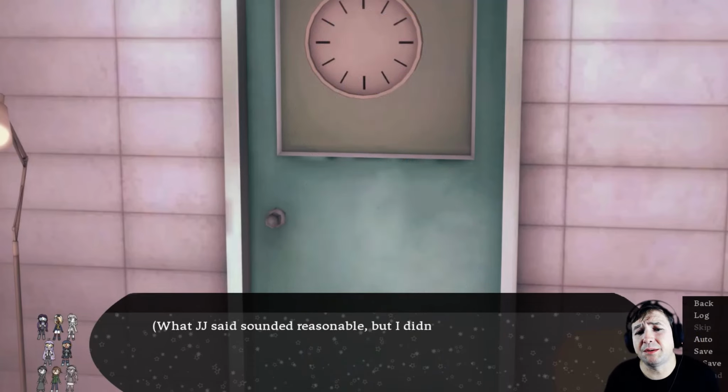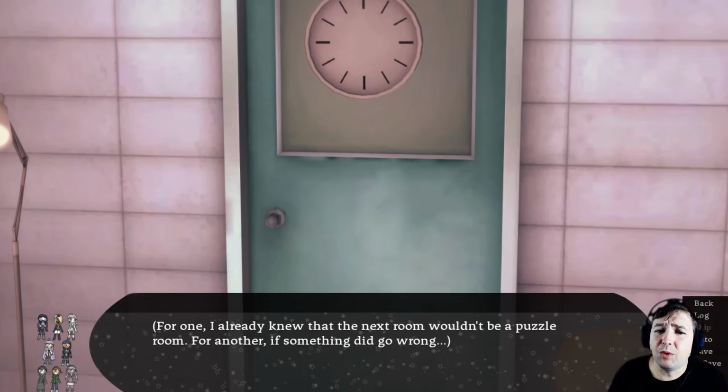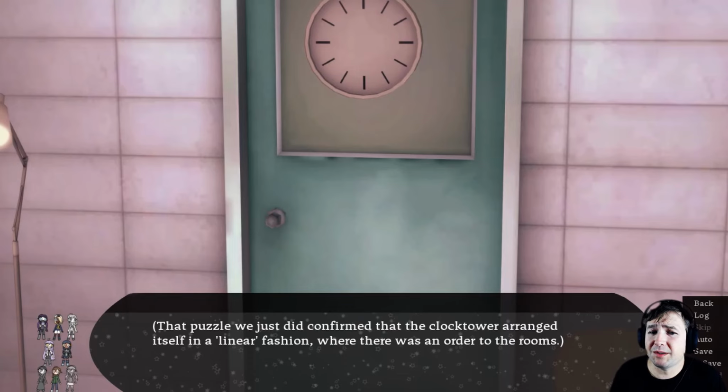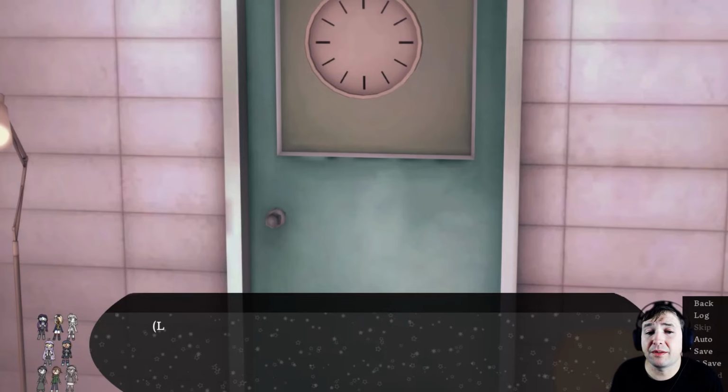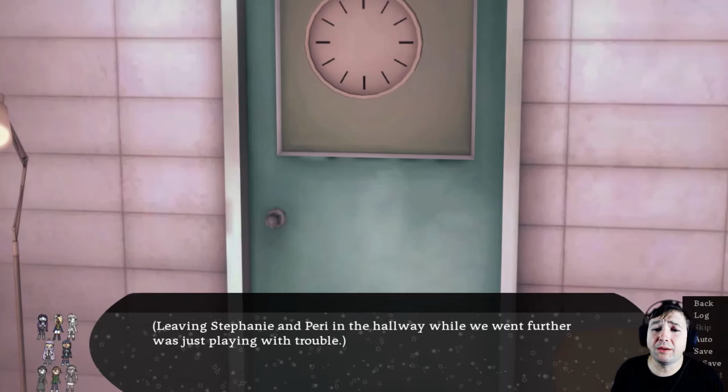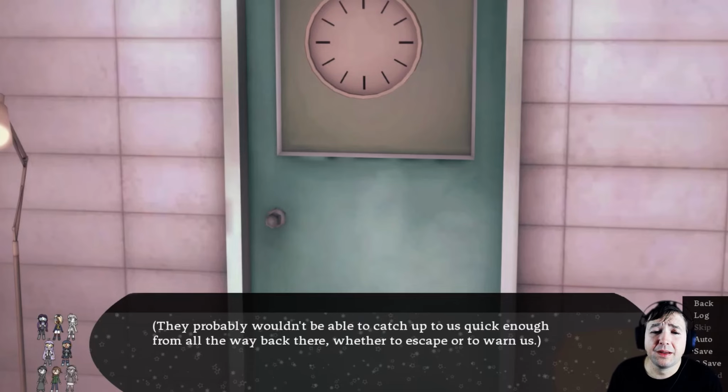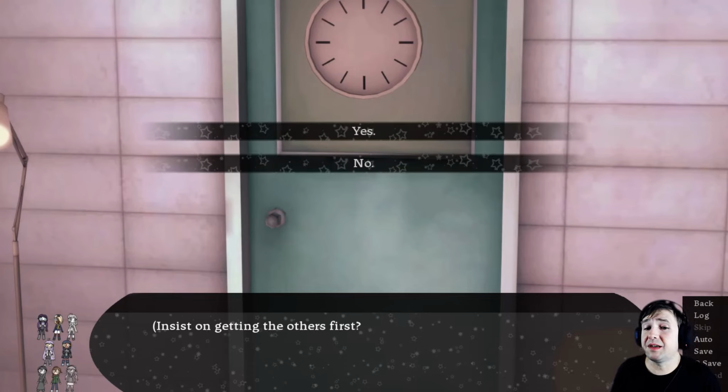What JJ said sounded reasonable, but I didn't exactly agree. For one, I already knew that the next room wouldn't be a puzzle room. For another, if something did go wrong, that puzzle we just did confirmed that the clock tower arranged itself in a linear fashion, where there was an order to the rooms. In such anomalies, any kind of creeping destruction always followed a similar linear path. Leaving Stephanie and Perry in the hallway while we went further was just playing with trouble. They probably wouldn't be able to catch up with us quick enough from all the way back here, whether to escape or to warn us. Insist on getting the others first.